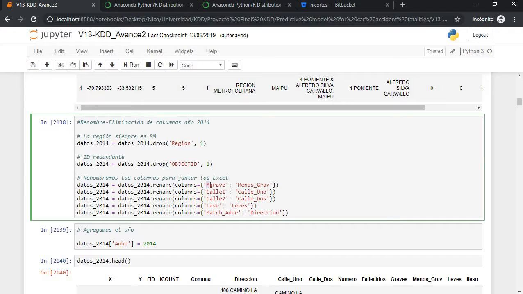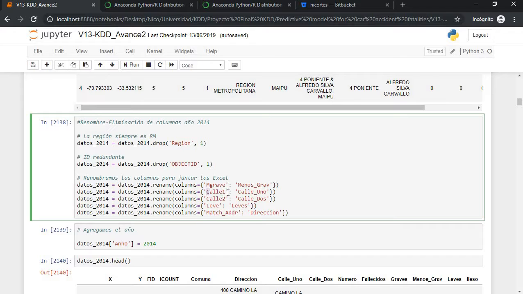This is M and grave, which means menos grave, or how do I say it? It means less grave. So basically this means that the person has some injuries, but they are minor. This pretty much means minor injuries.